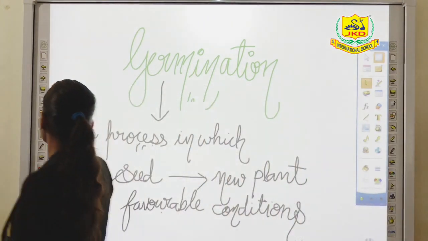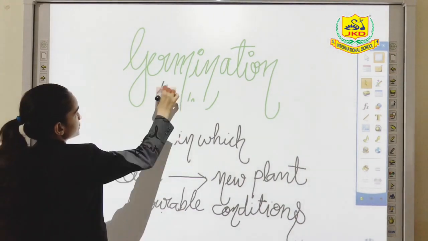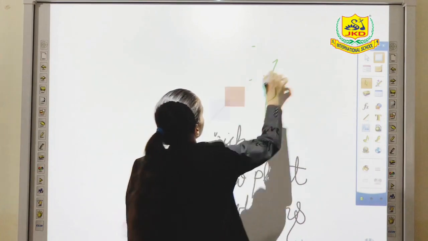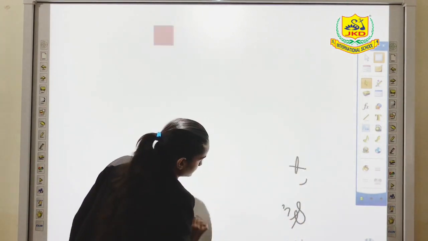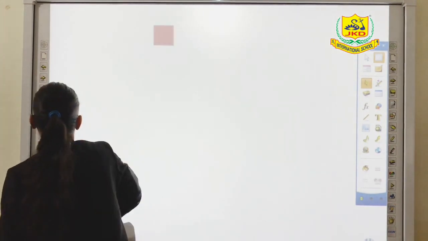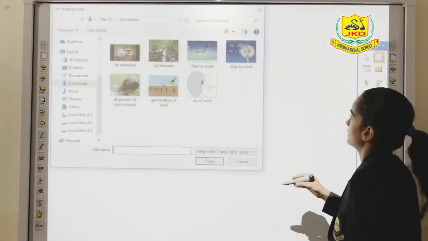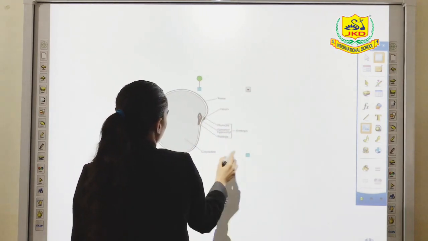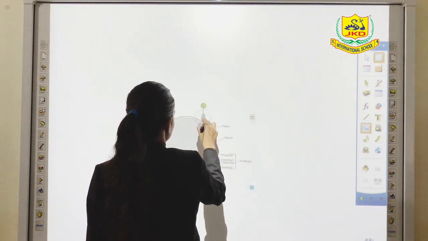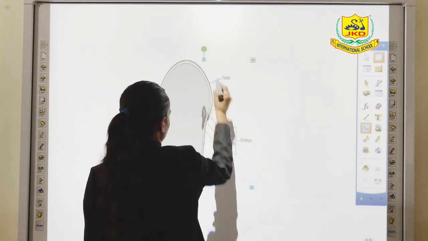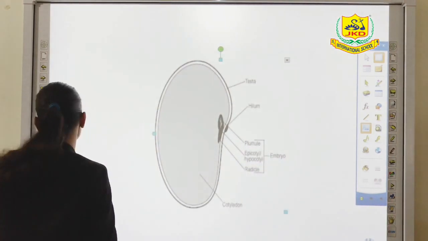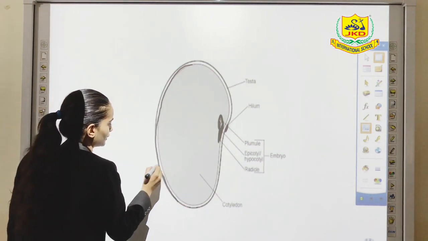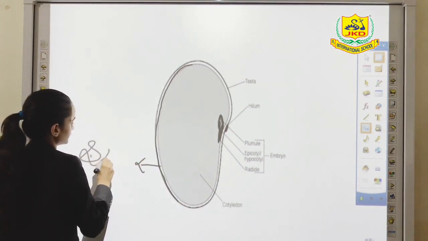So next we will study what is the structure of seed. Before studying germination, we will firstly see what we mean by structure of a seed. So this is a seed. This outer covering, you can notice over here, this outer protective covering is known as seed coat.